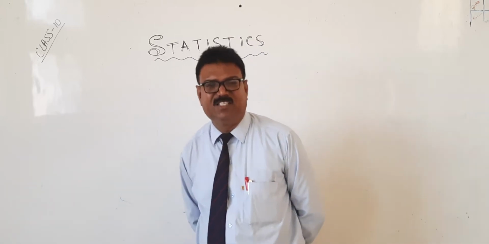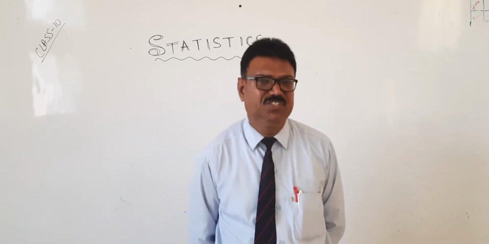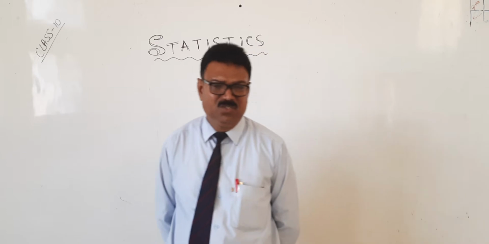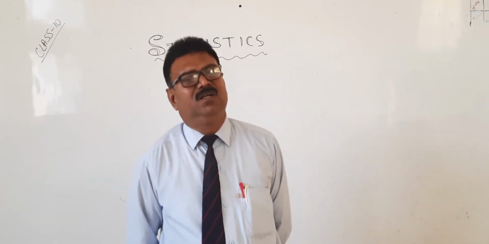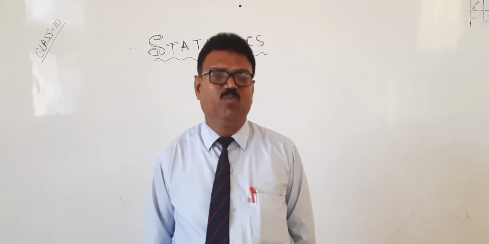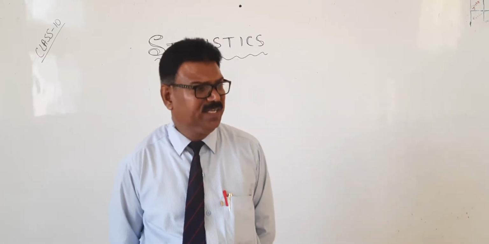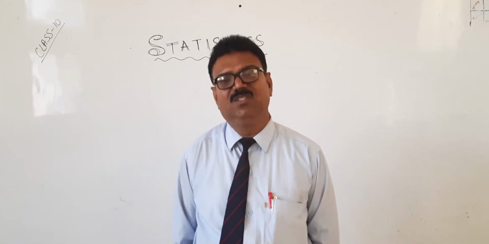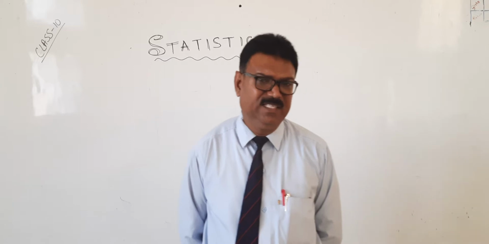Before going to the statistics chapter, we should recall what we studied last year. In the statistics chapter, we studied almost only ungrouped data. We have not studied grouped data, but we have taken the grouped data and drawn only histograms. More than that, we have not done anything.